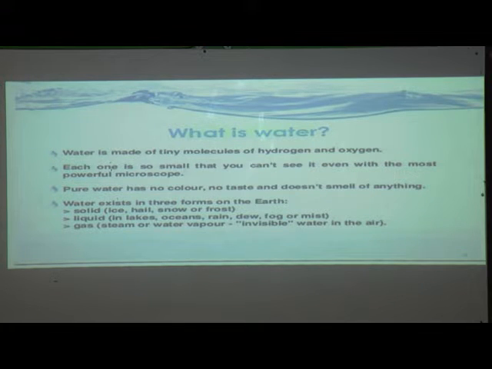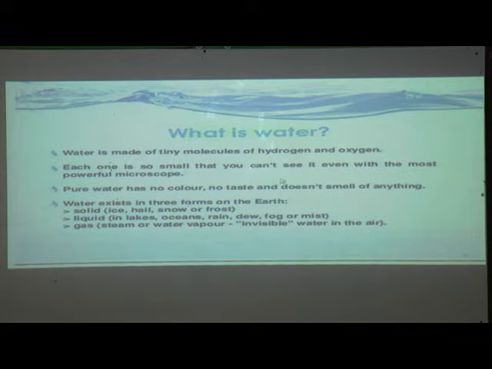Now next, pure water has no color. Water also has no taste, and it doesn't smell of anything. This is called water. It means water does not have any color, any taste, or any smell.